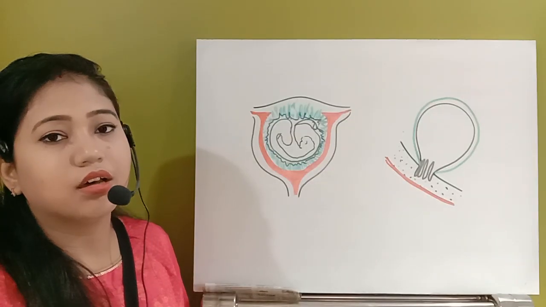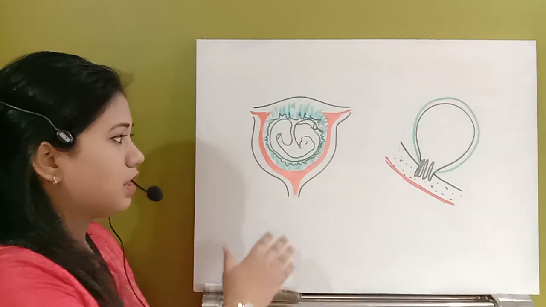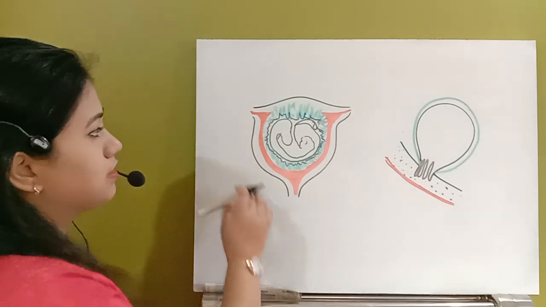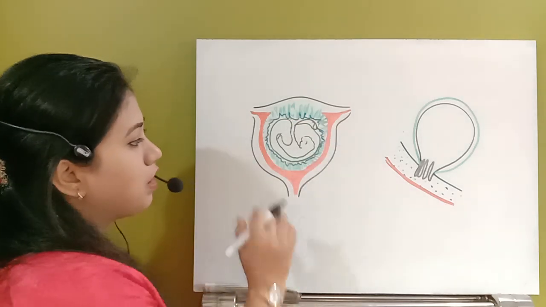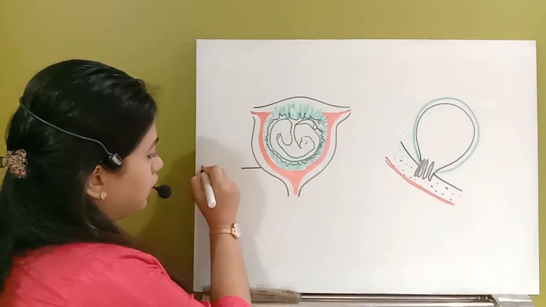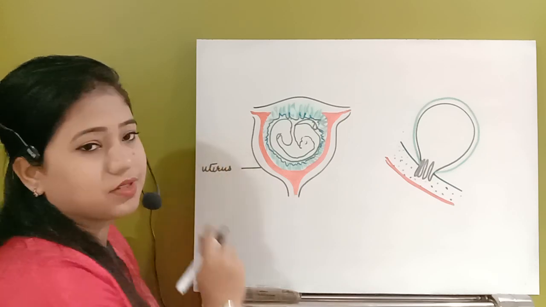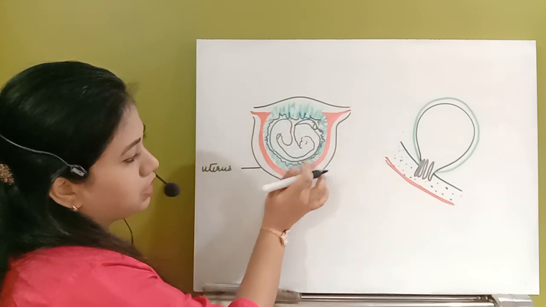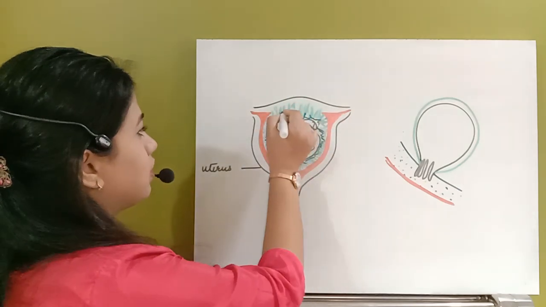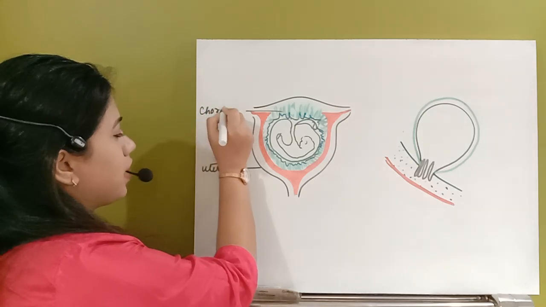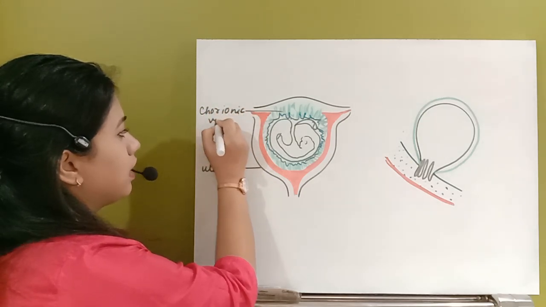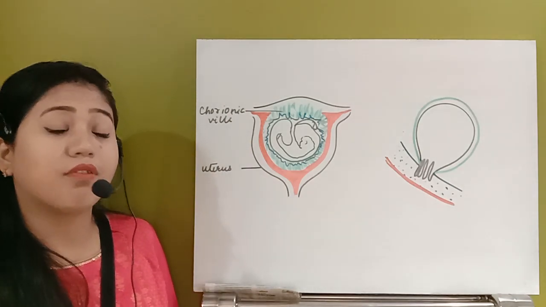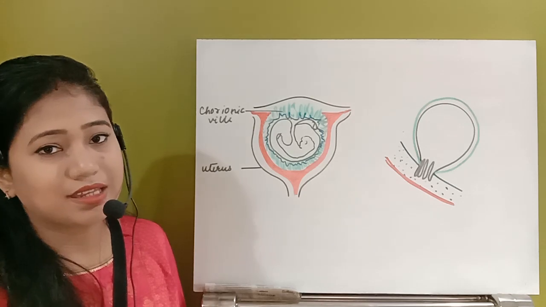Now, let us see the structure of the baby that is growing in the mother's womb. First of all, this is the structure. I have shown here the uterus where the baby is growing. You can see that green colored lining I'm showing. These are the chorionic villi. I have told you how these chorionic villi were formed. From where were the chorionic villi formed? The chorionic villi were formed from the trophoblastic cell layer.